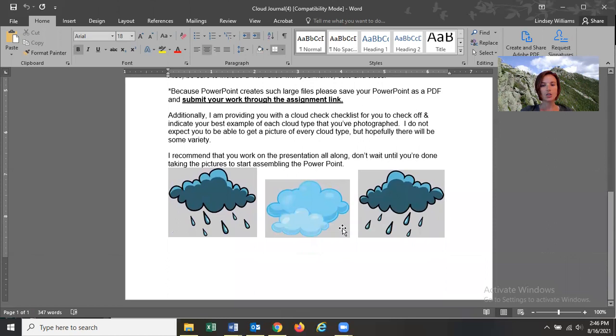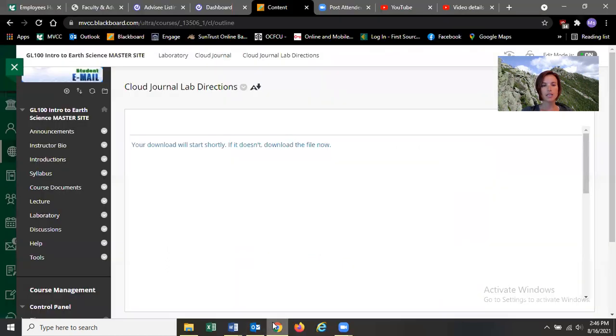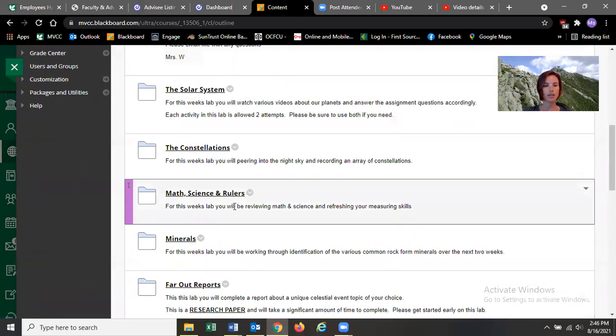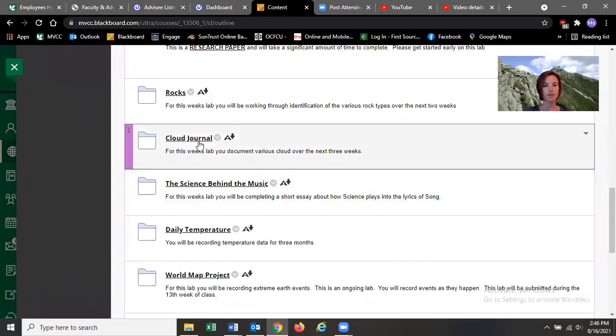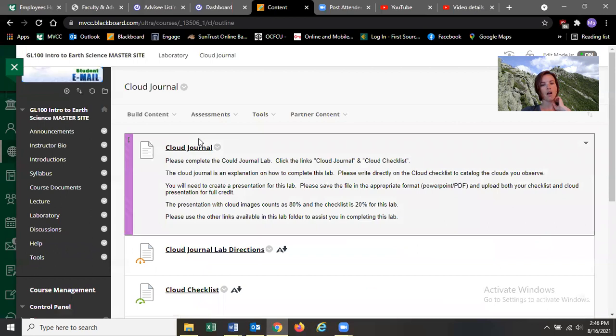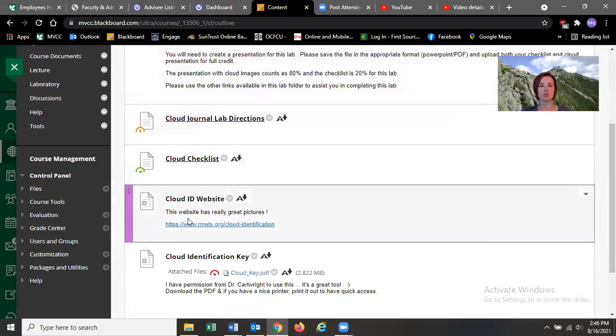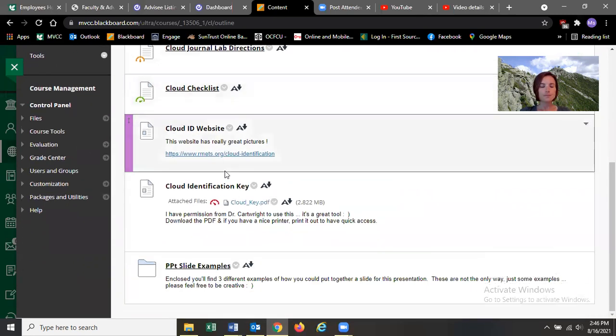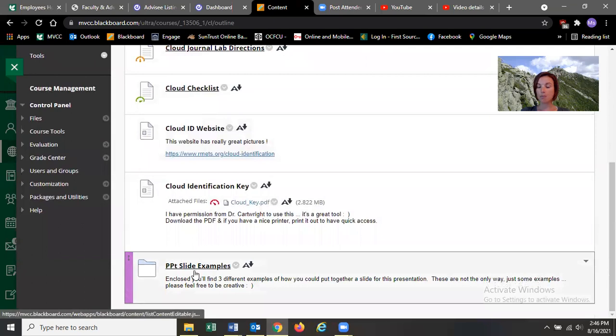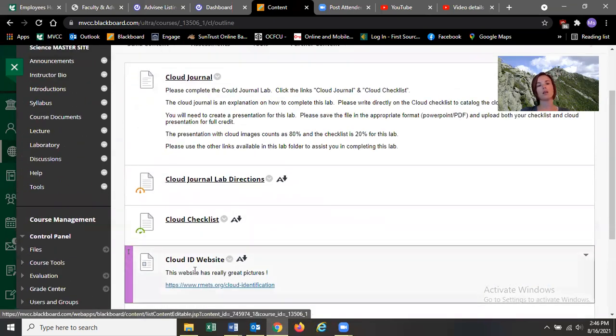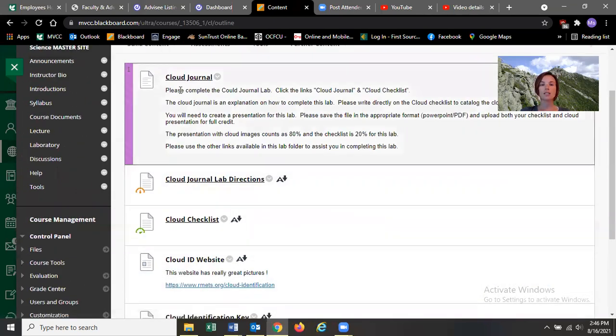And you can submit it to the upload link here. This website helps you ID your clouds. And here are some examples of clouds. And then you are submitting it here.